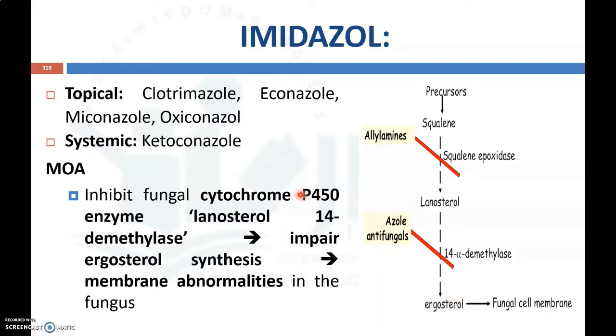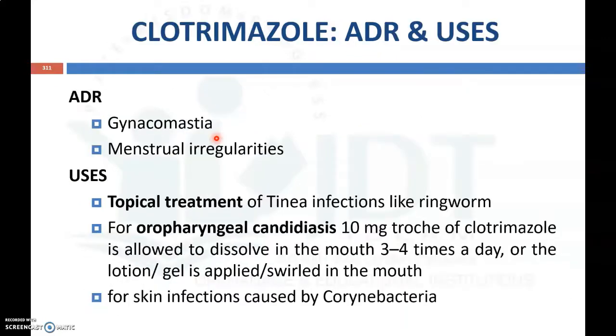So imidazole will inhibit the enzyme lanosterol 14-demethylase, which is essential for the synthesis of ergosterol from lanosterol. By inhibiting this enzyme, it will inhibit the synthesis of ergosterol, thereby damaging the fungal cell membrane. So that is the mechanism of imidazoles like clotrimazole, econazole, miconazole, oxiconazole and ketoconazole.